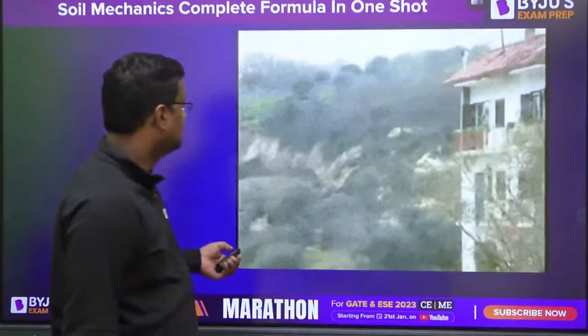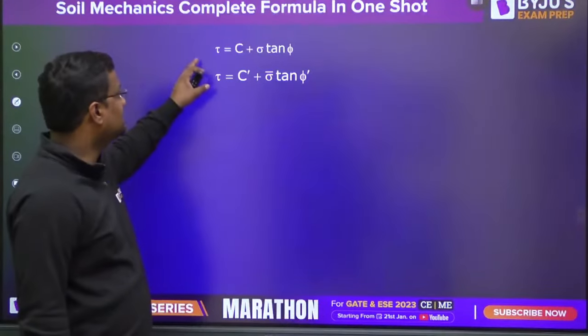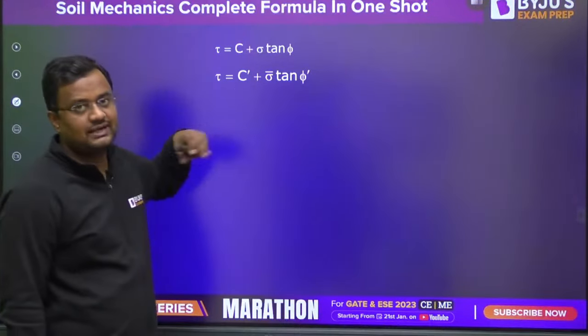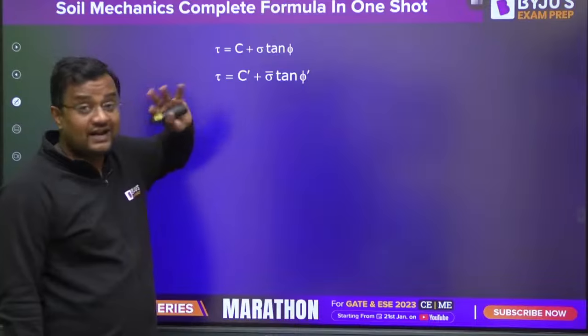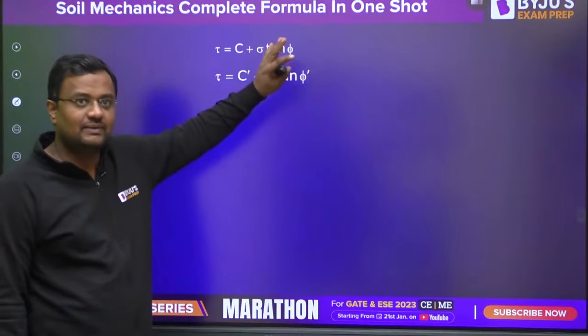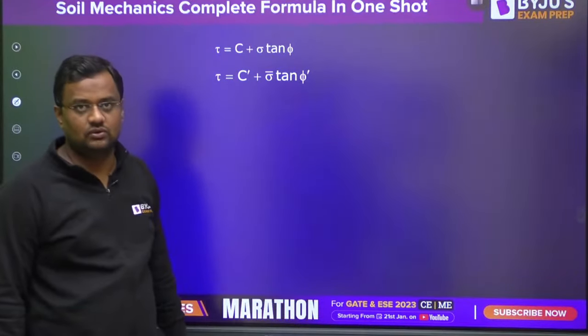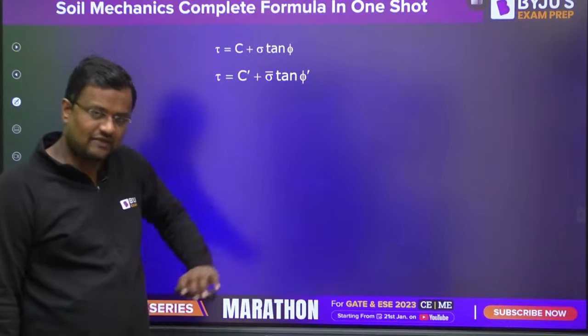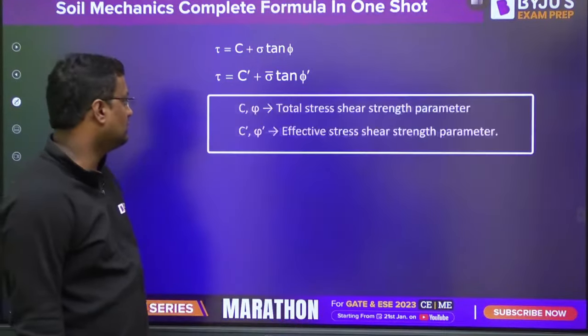Now shear strength is c plus sigma tan phi, and c dash plus sigma bar tan phi dash. What are c dash, phi dash, and what are c, phi? Please see the marathon link that I will be putting below. Here I am discussing only the formula, not going beyond that.